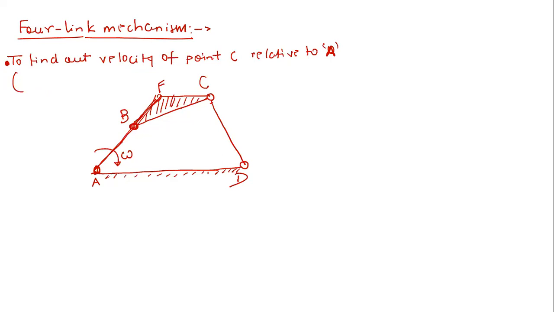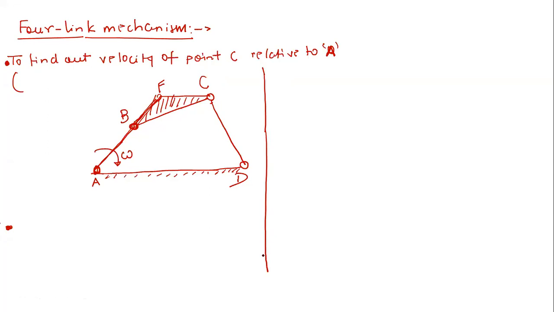So let us discuss this thing later on. Now let us start. See, first of all, what is given to us? This omega is given, right? And the direction of rotation of this link AB is provided to us. Now we are interested in finding the velocity of this point C. This is our first goal, right? So observe here very, very carefully.